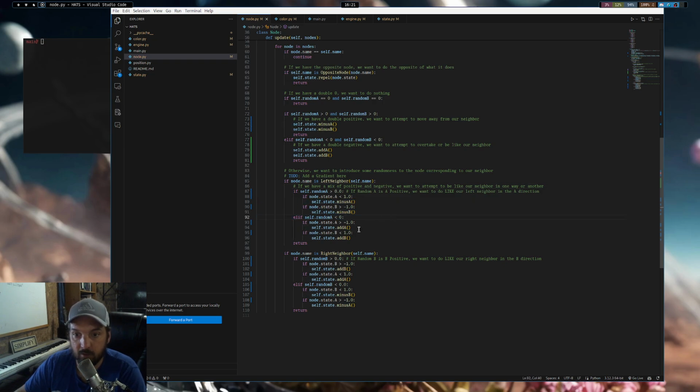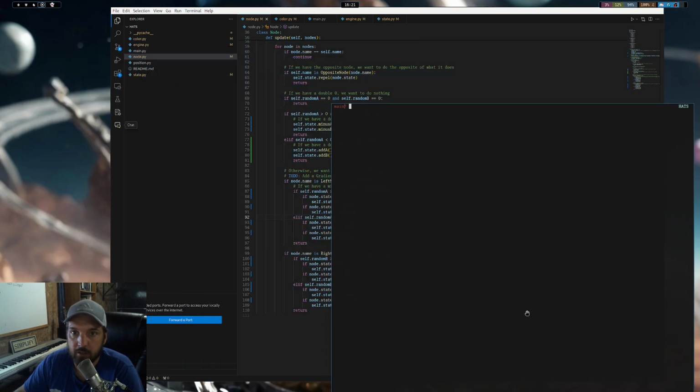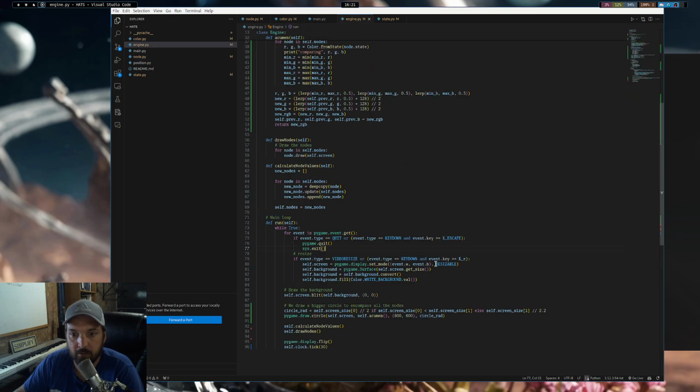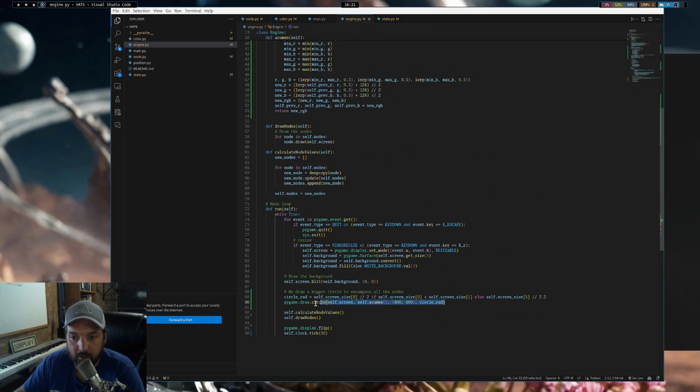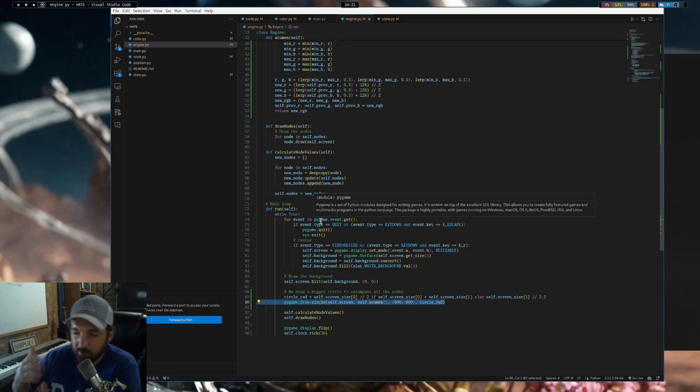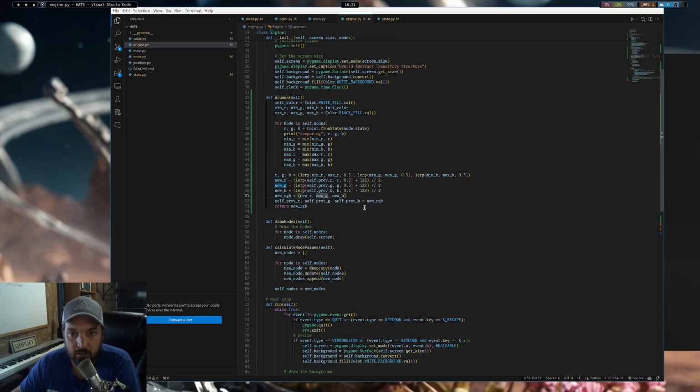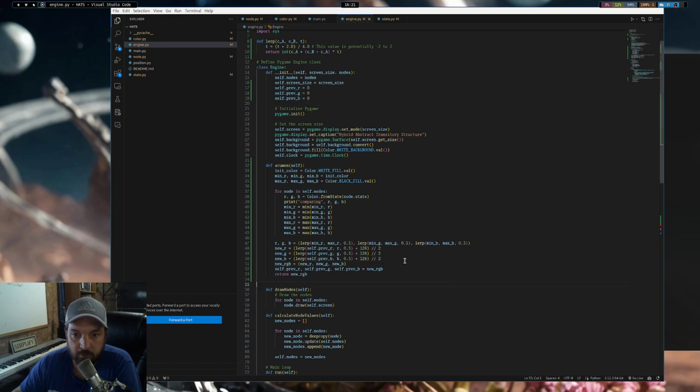We go plus or minus depending on what random decision we decided to make. So let me just do away with the code and actually show you. The only other factor that I would like to outline here that we've added is a high level circle that encompasses the entire state, and it was flickering really hard to look at, so we store the previous red, green, blue values, and we are finding the min and max. I was averaging all of them, but it just gets hard to look at. The min and max are sufficient because if our minimum is white and our maximum is white, we're going to end up with white.